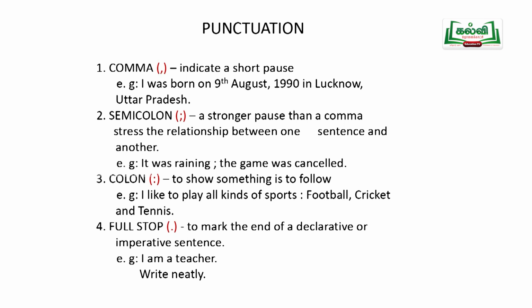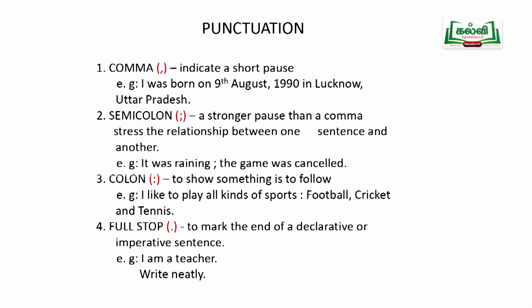The next one is colon. Colon is used to show that if a sentence is written or said, there should be something remaining to follow after the first part of the sentence. For example, if you give a list of things that you want to buy in a grocery shop: I am going to a grocery shop to buy vegetables, fruits, etc. Before etc, you will be using a comma. I will give you one example. I like to play all kinds of sports: before giving the list, you will be using the colon. It shows that something is following after the sports, that is football, cricket and tennis.